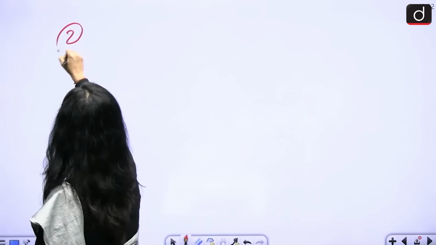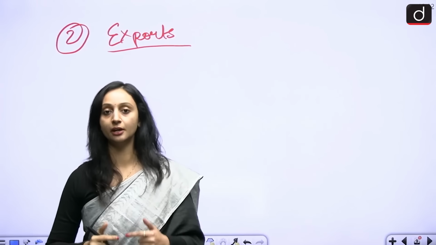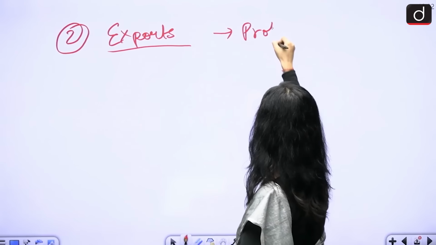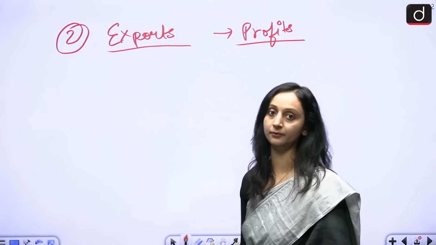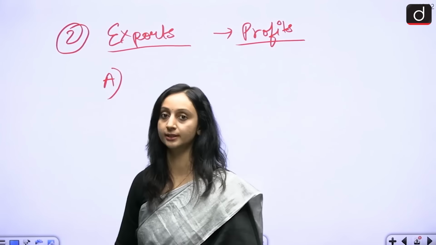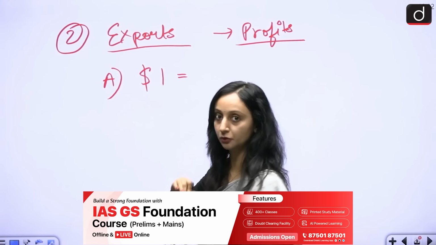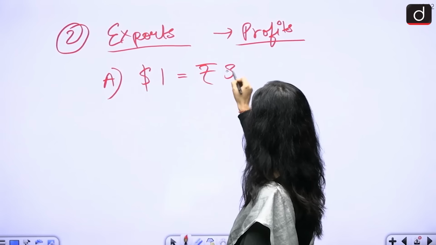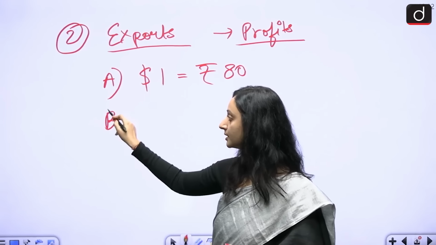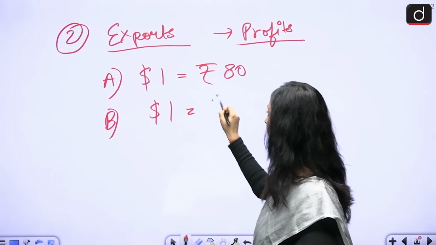So if I talk about the exports over here, my exporters are going to benefit because exports now are going to have more profit. They will be more beneficial. For example, consider a same scenario. Let's say in scenario 1, I'm exporting something and I'm getting $1 in return. The person is paying me in dollars, I'm going to get that in rupees. So earlier this was 80 rupees. I exported something for $1, I got 80 rupees. Tomorrow, case 2, I export something again for $1. The cost remains the same, but now I am going to get 90 rupees.